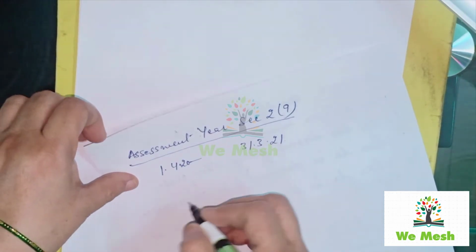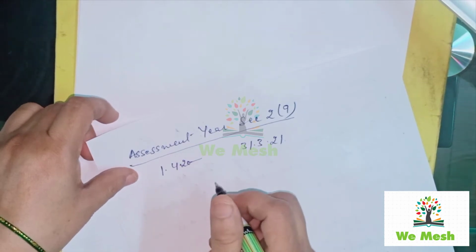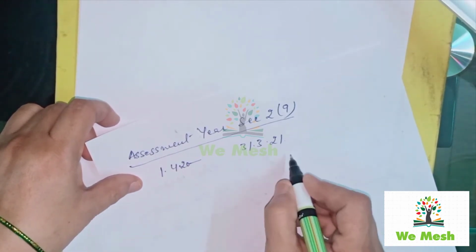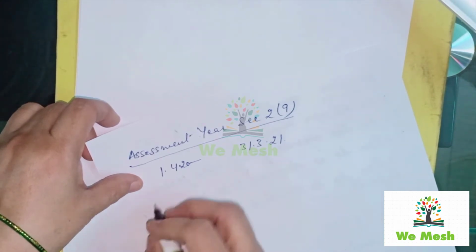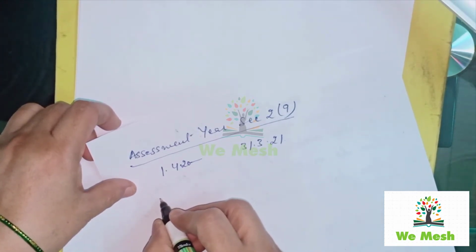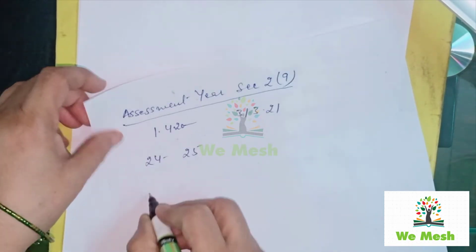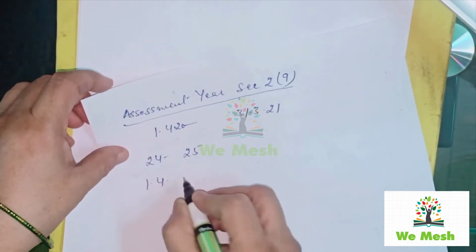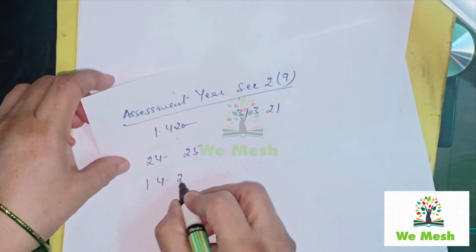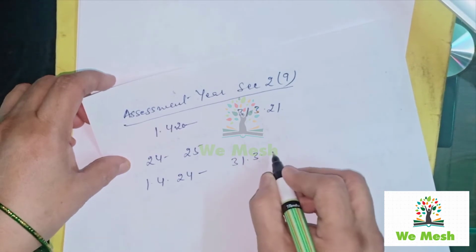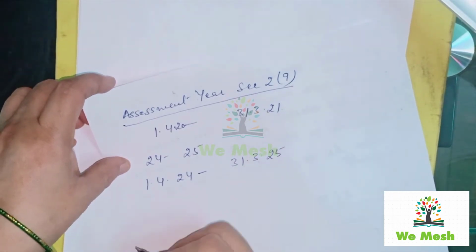So assessment year is a financial year which always commences on 1st April and ends on the coming 31st March. If you are saying assessment year 2024 to 25, it means it will start on 1st April 2024 and it will come to an end on 31st March 2025.